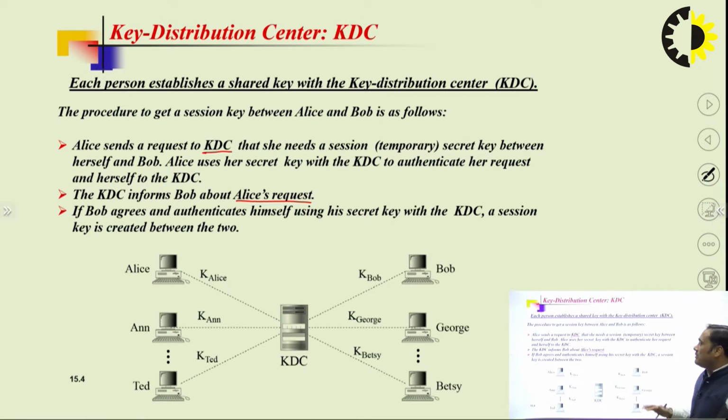If Bob gives permission to Alice, then he will agree to communicate with her. If Bob agrees and authenticates himself using his secret key with the KDC, a session key is created between the two parties. So if you want to create an established connection between two parties, we require an agreement between Alice and Bob with the help of the KDC. The KDC provides the session between Alice and Bob. Both parties agree, and after that Alice will communicate with Bob with the help of the secret key.